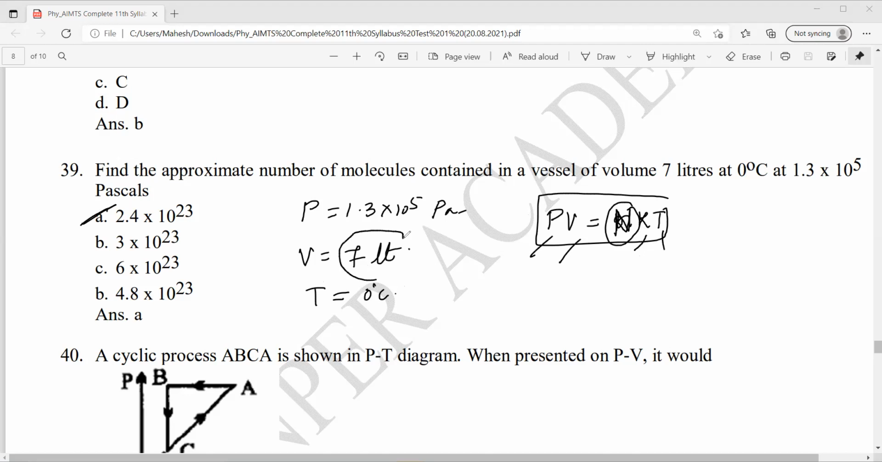We need to convert 7 liters into meter cube. How to convert? 1 meter cube equals 1000 liter, 10 power 3. With this, you can convert liters to meter cube. Only then use this formula, PV is equal to NkT.